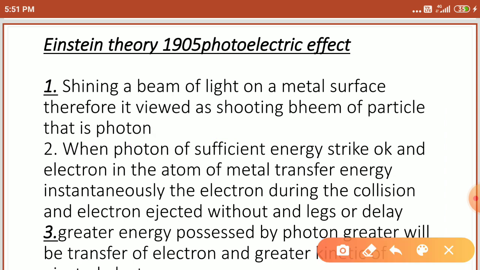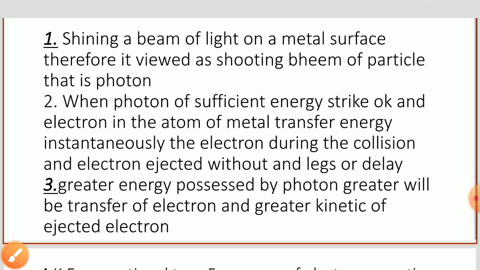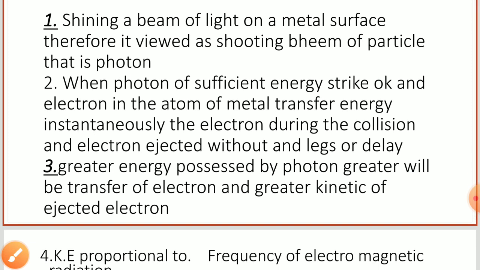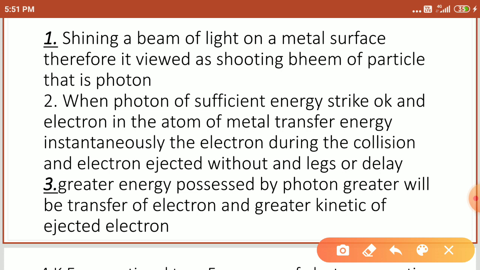And the third point: the greater the energy possessed by the photon, the greater the transfer to electrons. How does a photon possess greater energy?